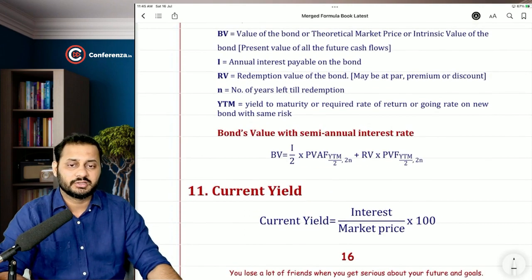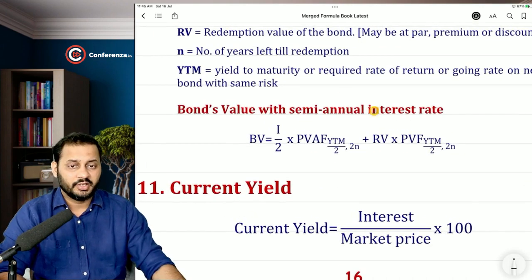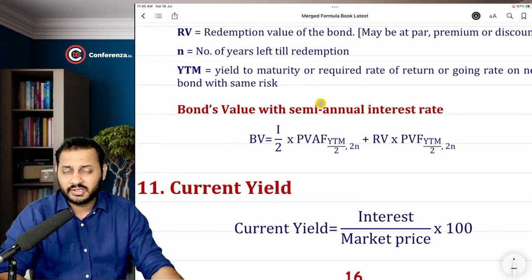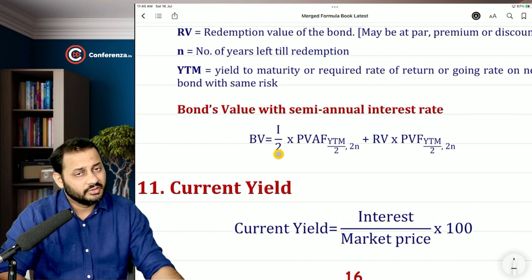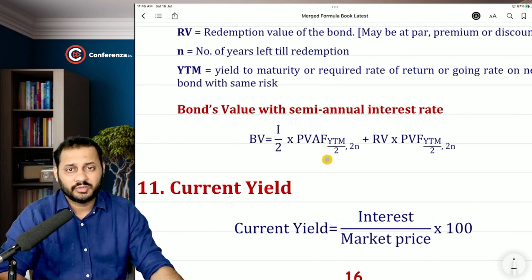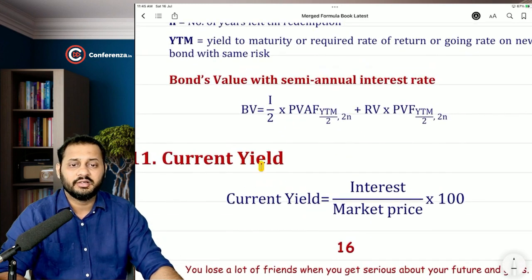Okay, let's discuss one more thing. If the semi-annual interest rates are given and the coupon payments are semi-annual, then interest will also become half, YTM will also become half, and the number of periods will be double. Okay, current yield is nothing but it is based on this formula of perpetuity.